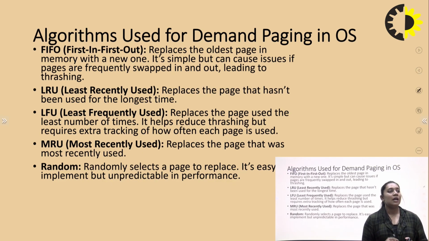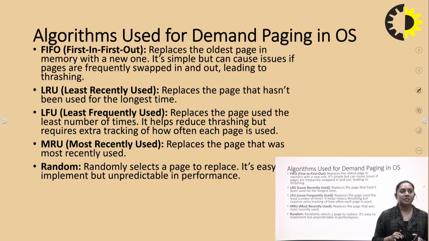Number one is FIFO, which is first in first out. It replaces the oldest pages in the memory with the new one. It's very simple, but you can run into issues if the pages are frequently swapped in or swapped out, leading to thrashing.